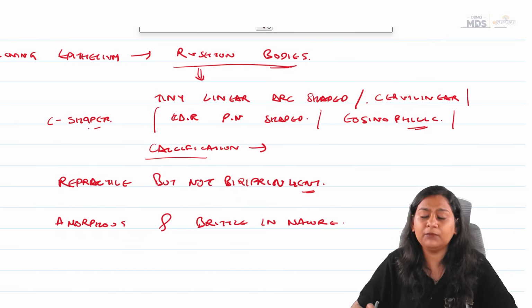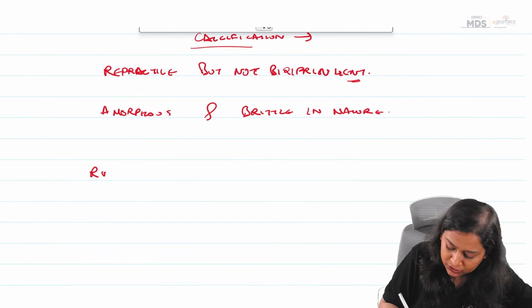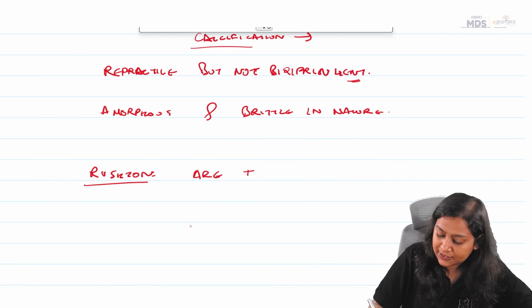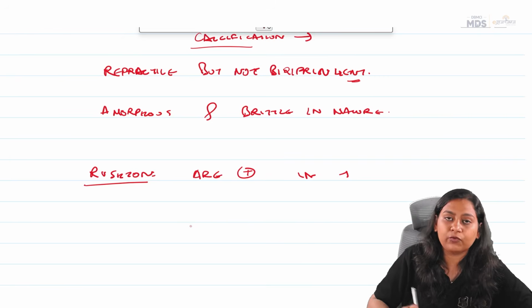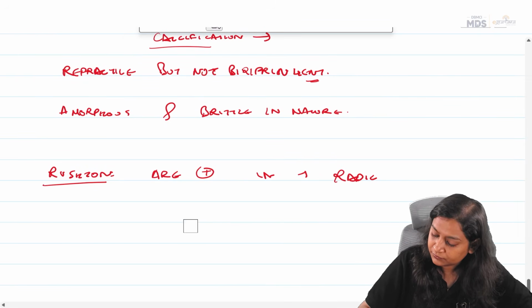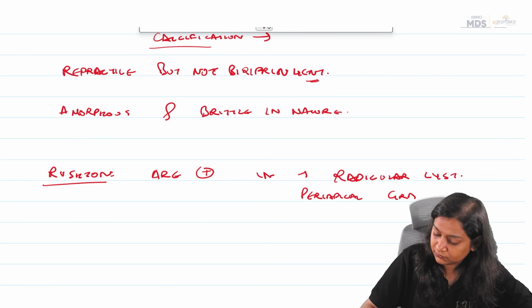Okay, now Rushton bodies, as we discussed about the arcading pattern, are also not exclusively seen in the radicular cyst. They are present in the radicular cyst, then we have periapical granuloma, dentigerous cyst.